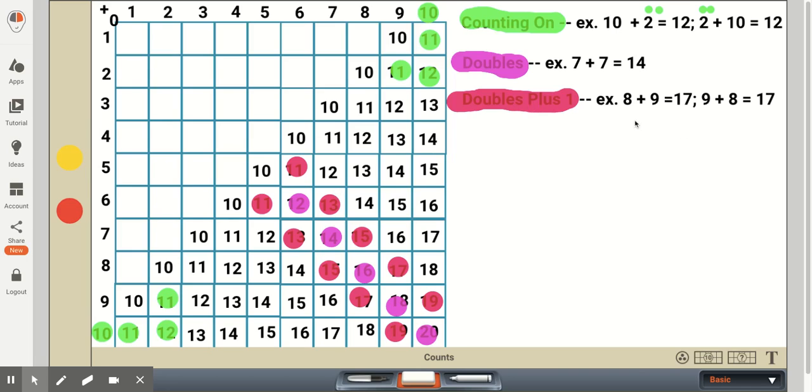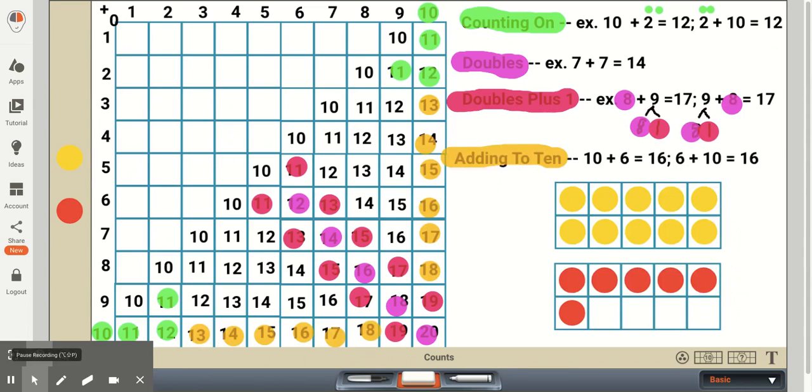The example that I have here is 8 plus 9. Our first grader can be thinking of this as 8 plus 8, and then adding 1 more. Same as when it's 9 plus 8. The 9 gets broken up into 8 and 1. So 8 plus 8 are our doubles that we add together, and we add 1 more for the sum of 17.